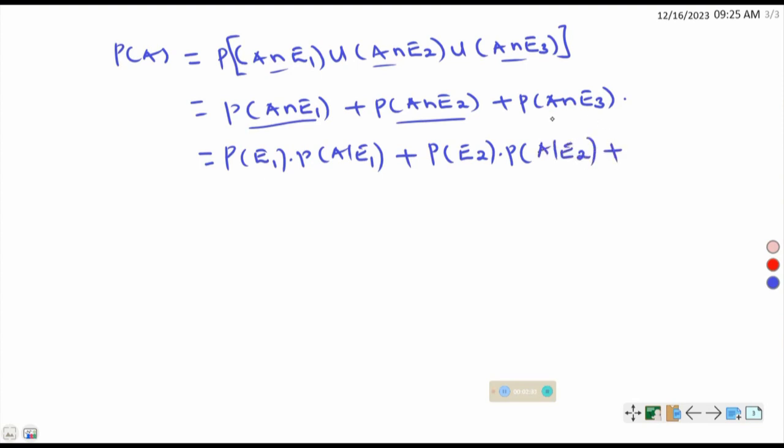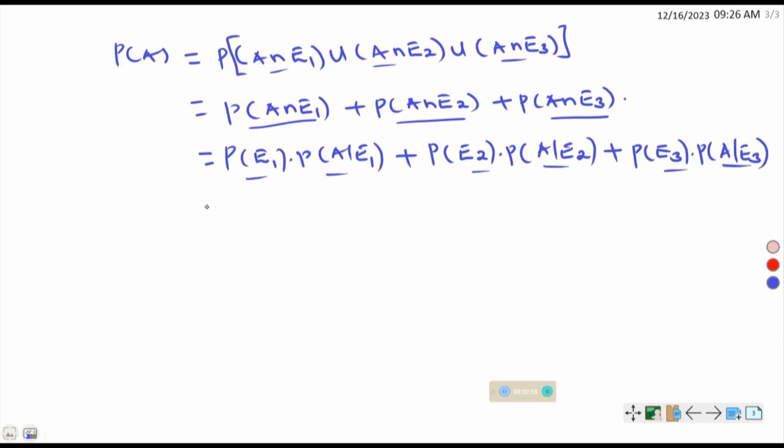We can obtain probability of A intersection E3 by multiplying probability of E3 with probability of A given E3. We already have this, we have this one and this one, this one and this.